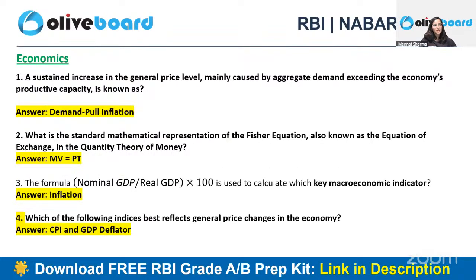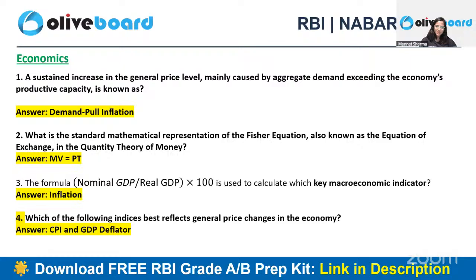Then we talk about economics. A sustained increase in the general price level mainly caused by aggregate demand exceeding the economy's productive capacity. When demand increases a lot and prices increase because aggregate supply cannot keep up, what do we understand by it? It is called demand-pull inflation, right? Very easy. Types of inflation. What is the standard mathematical representation of the Fisher equation, also known as the equation of exchange and the quantity theory of money? So MV is equal to PT.